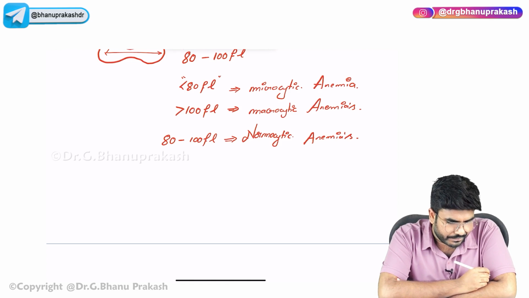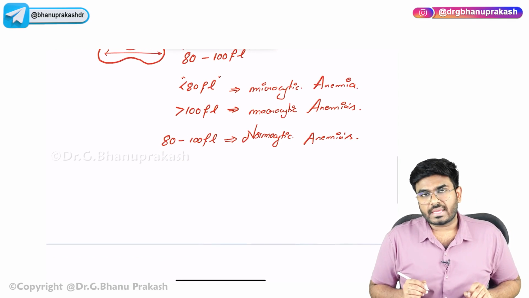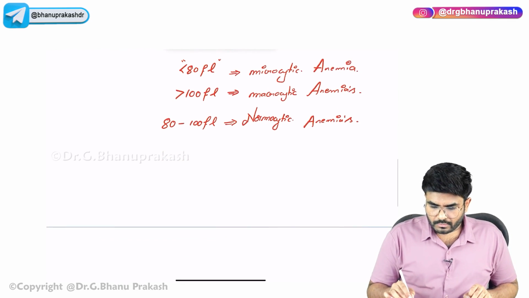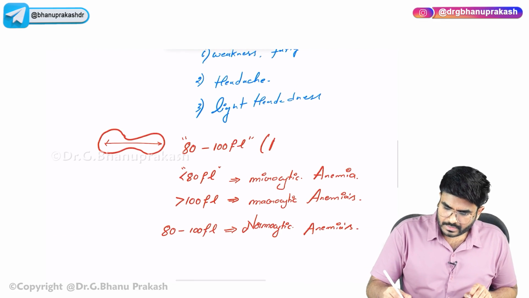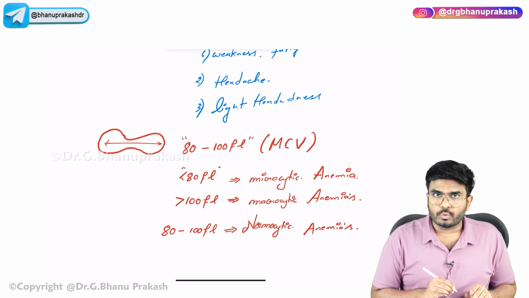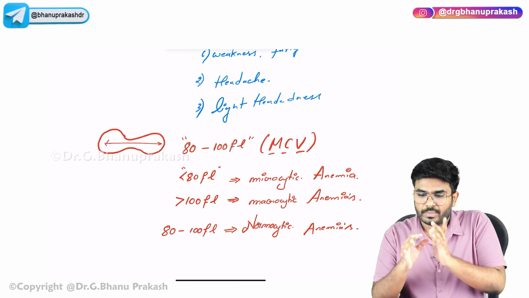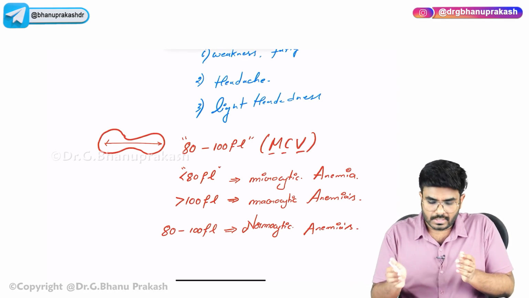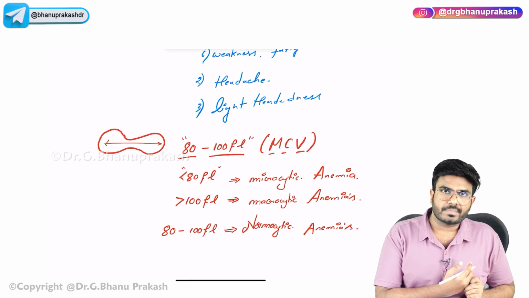Having said that, next, what else I should teach you is, what is MCV? You know it. MCV is mean corpuscular volume. What is the normal mean corpuscular volume? Mean corpuscular volume means which corpuscle? Red blood cell. So, the mean corpuscular volume is 80 to 100 femtoliters.